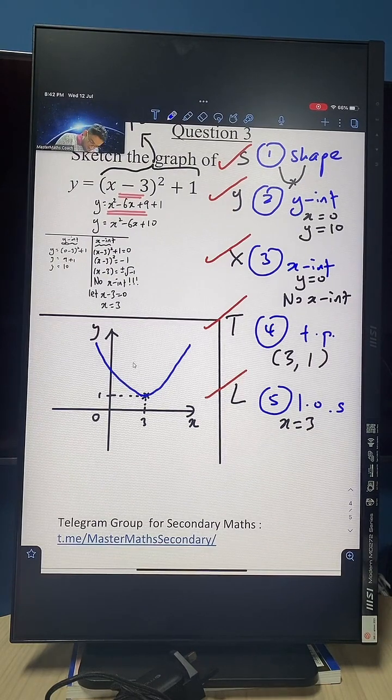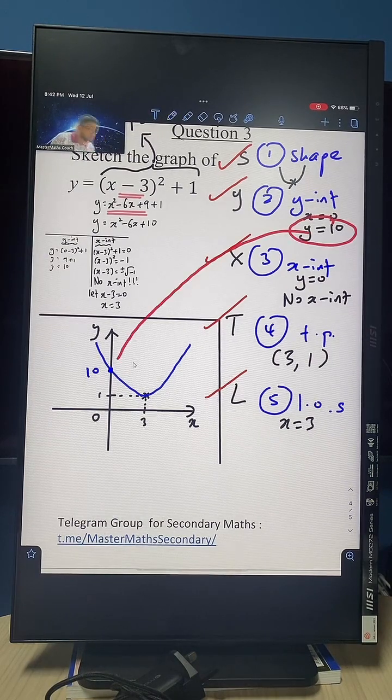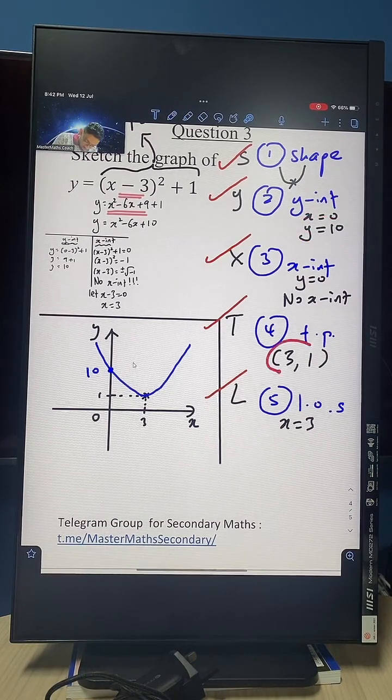Okay. So this point right here is 10. Why? Because that is your y-intercept. Okay, your turning point also there nicely. Very nice. You can go and label your turning point as 3 and 1. And then guys, you can also go and label your equation. Don't forget to do that.